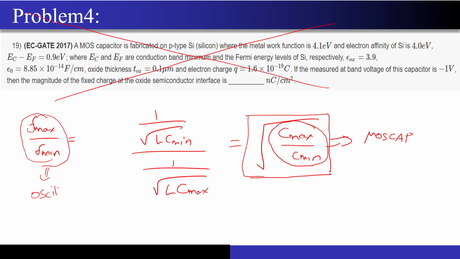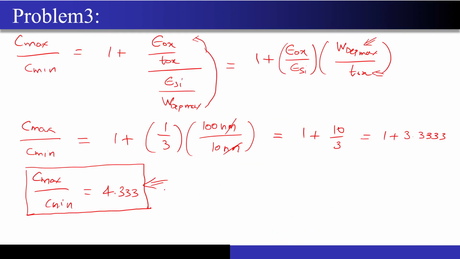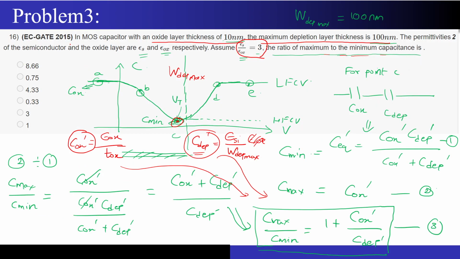I will just repeat that statement once again. The ratio of Cmax to Cmin of your MOS capacitor will actually determine the Fmax and Fmin of your oscillator. That is the ratio of Fmax to Fmin, or you can say that the higher this ratio, the higher the frequency band my oscillator can cover. So I hope the importance of this numerical was very clear, why the Cmax to Cmin ratio is such an important quantity that these GATE guys made an entire numerical out of it.